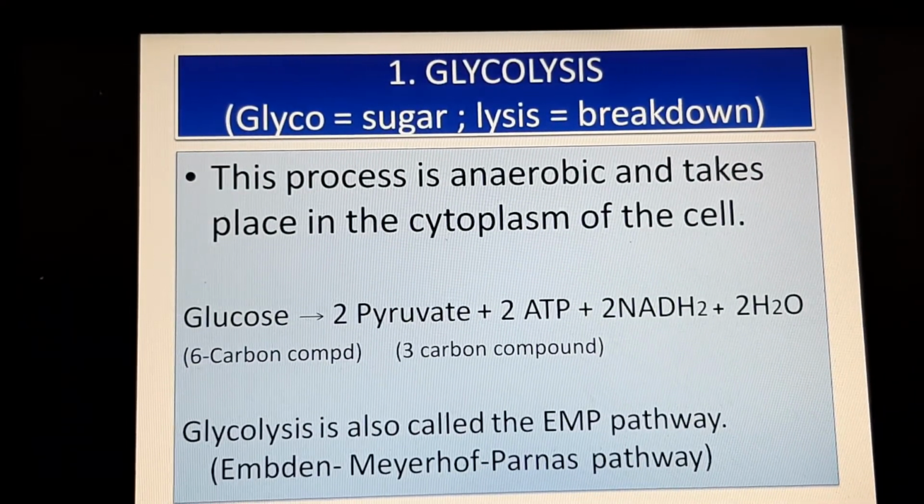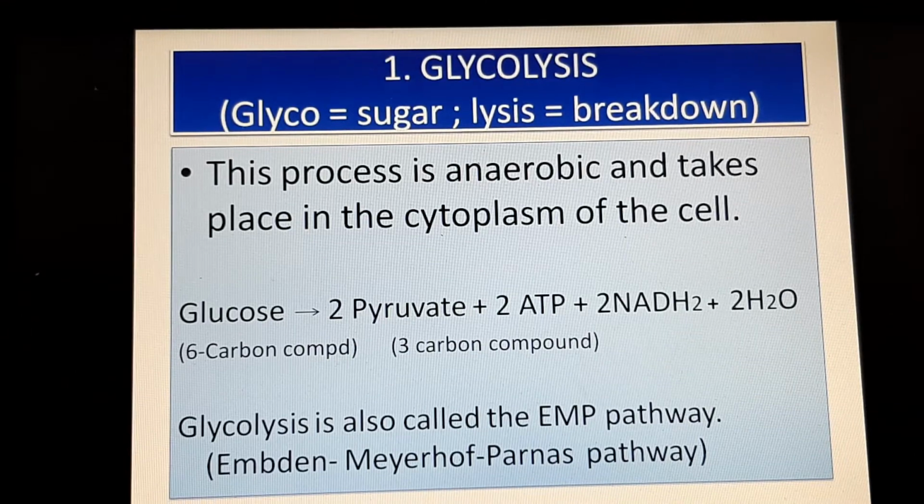We have just seen that glycolysis is an anaerobic process taking place in the cytoplasm of the cell. Now, the first type of food that really gets broken down is glucose. If glucose is not available for some reason, then the fats or the fatty acids get broken down to produce energy. And even if fats and carbohydrates are not available, then the proteins are broken down. So in this part, we are going to see first of all how glucose is broken down.